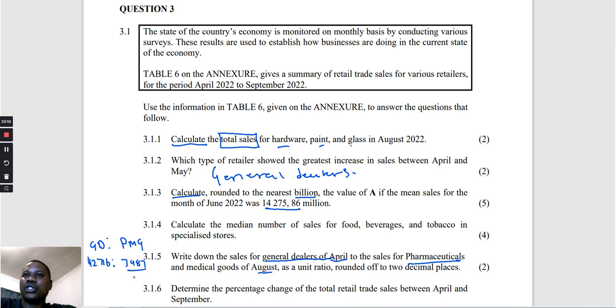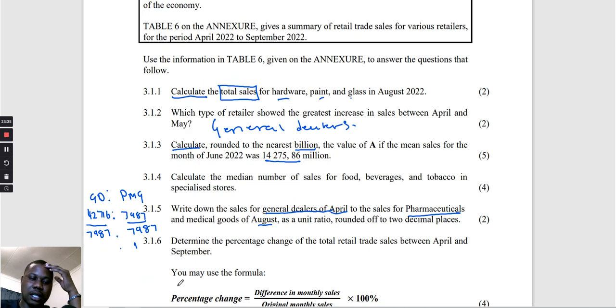So we're going to divide by the smallest number. That's how we do a unit ratio in maths lit. We divide by the smallest number, so we're going to have 1 here. Then 42,716 divided by 7,987. Is this correct? Yeah, that is correct.